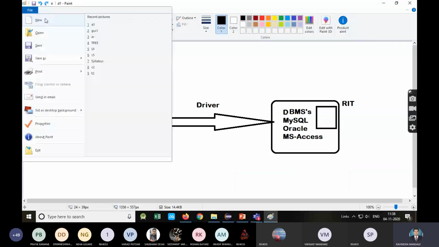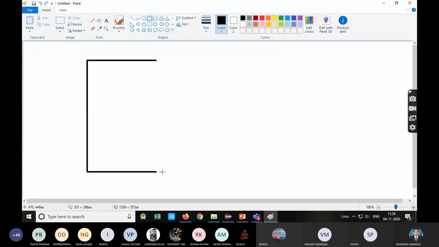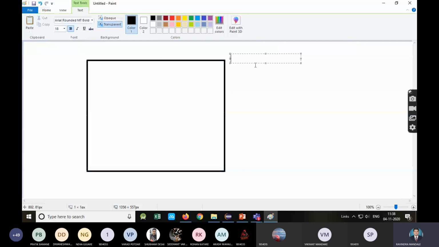What will be the scenario? Everyone should pay attention. I'm using the MySQL DBMS. So what is a DBMS? It is a software. DBMS is actually a software. It can be MySQL, Microsoft SQL Server, Oracle, PostgreSQL, Ingres, IBM DB2. There are many more. Thousands of DBMS are available. Microsoft Access is also a DBMS.